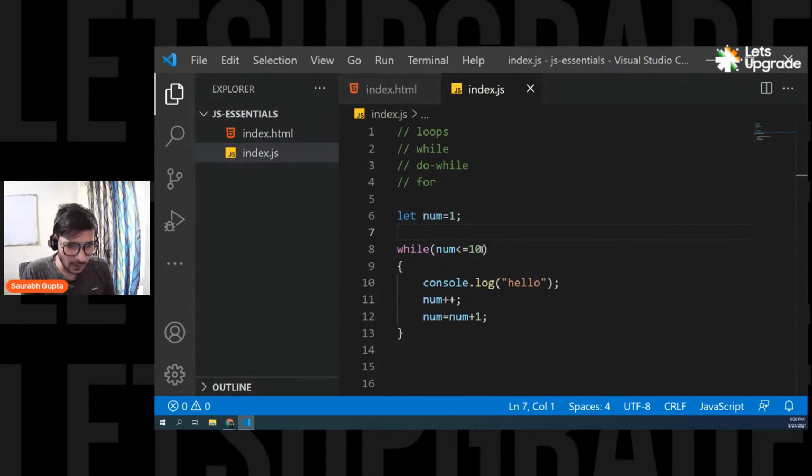I think someone is asking why are you going slow? Because there are a lot of new people here, right? There are a lot of people who are really new to programming. They don't know anything about this. So that's why we have to go a little slow so that they can understand everything. Okay? Because there are a lot of new people.